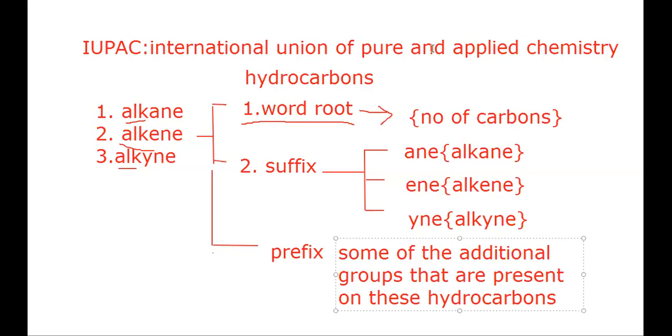All in all, we can say that IUPAC nomenclature can be classified into these categories. First, let us look at the word root, as it forms an important part of the nomenclature.